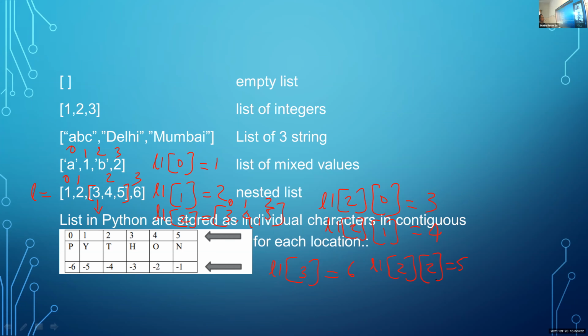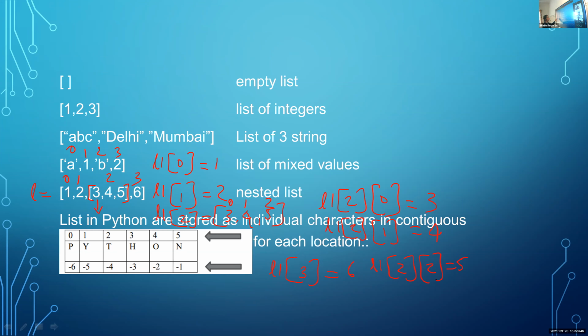Is it clear, children? Here I am using a nested list. That is, within a list, I am using another list. So the third element is not a single integer, it is another list. Third element means it includes 3 values. So how can we access those values?